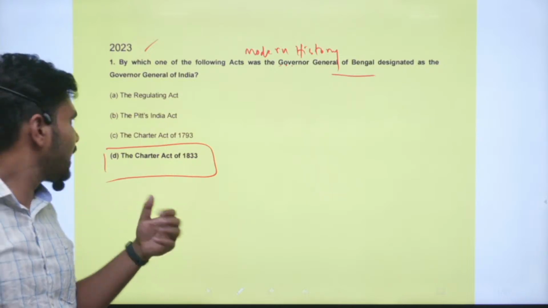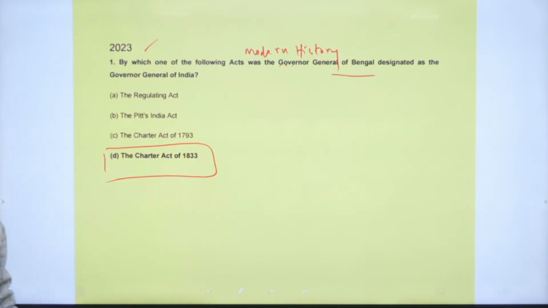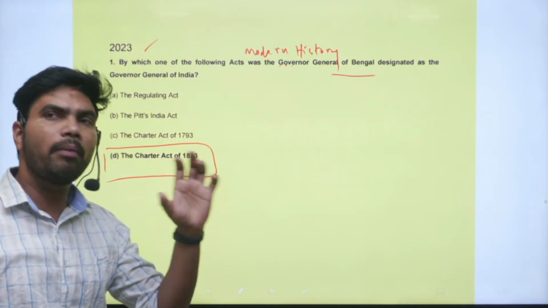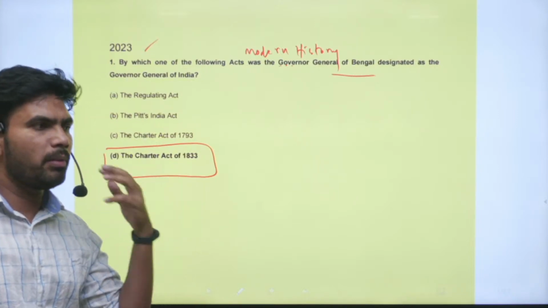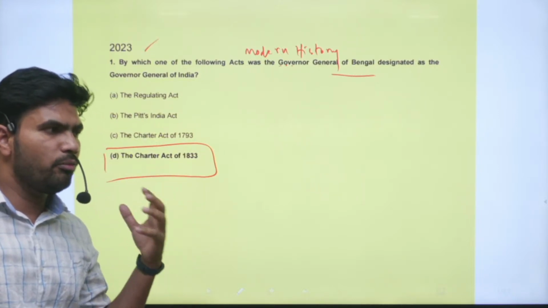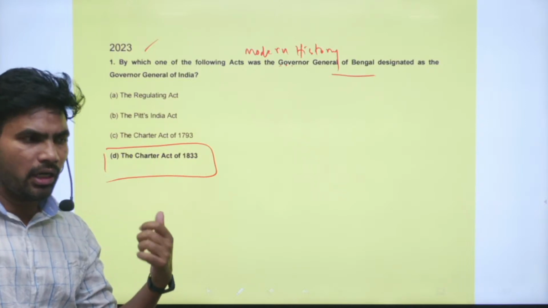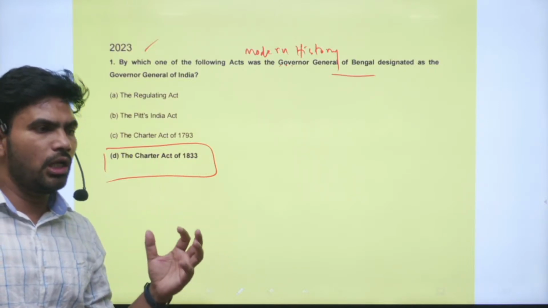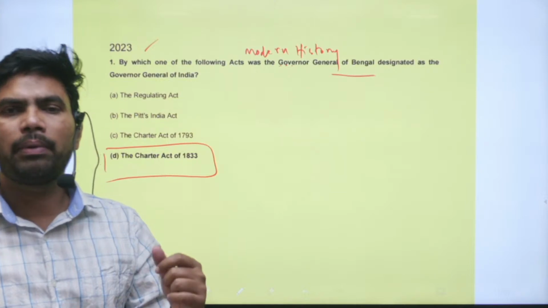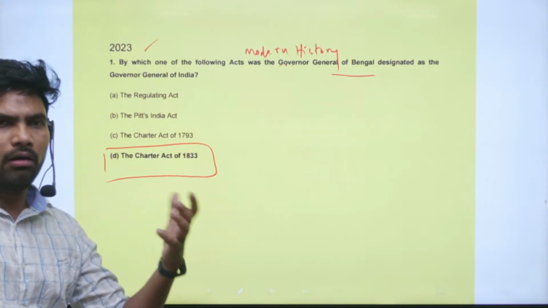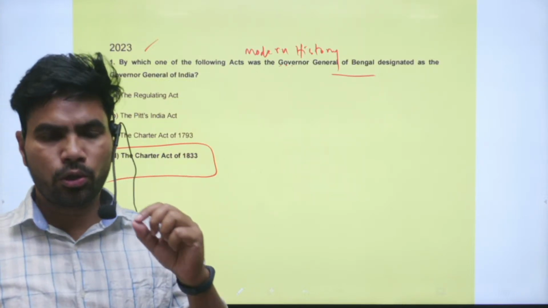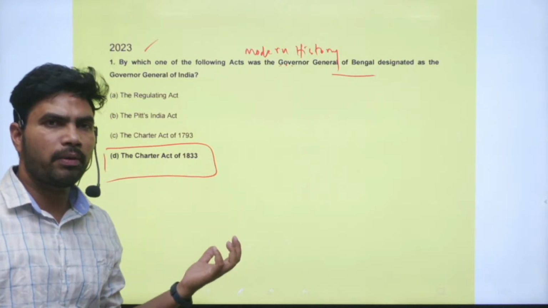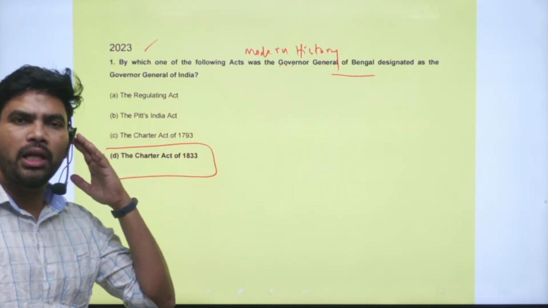With the Charter Act of 1833, the nomenclature was changed from Governor General of Bengal to Governor General of India, and subsequently you will also see the shift of capital from Calcutta to New Delhi.